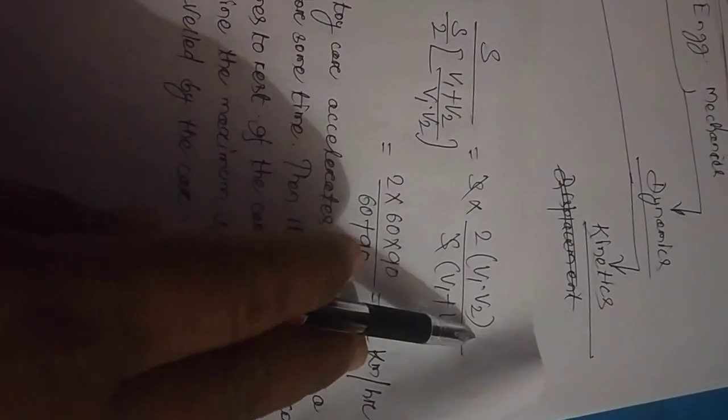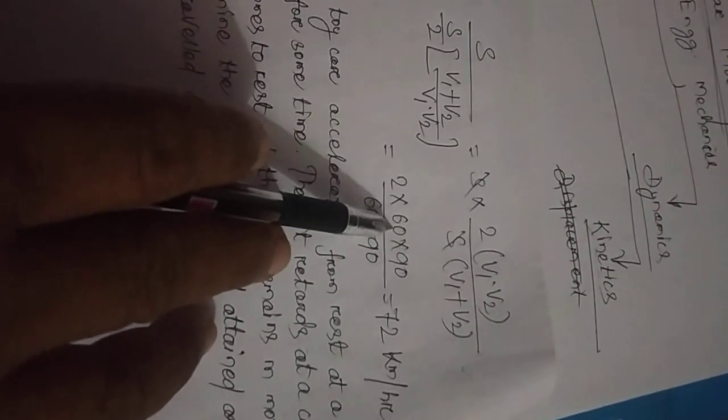Average speed is equal to total distance covered by the car divided by total time taken. Putting the formula, we get v average is equal to 2 into v1 v2 divided by v1 plus v2.